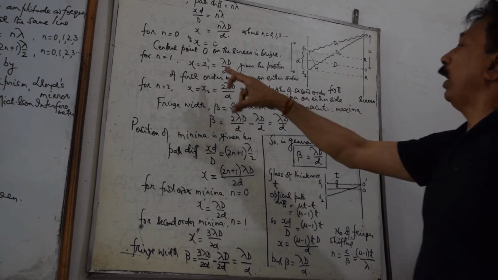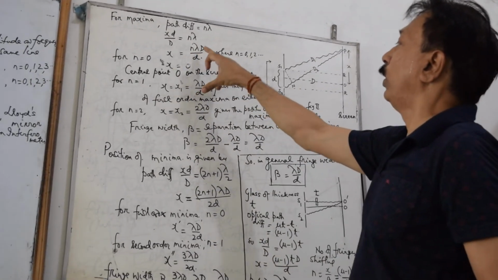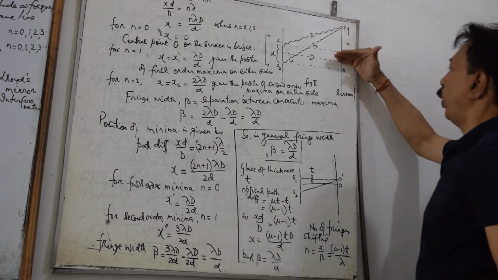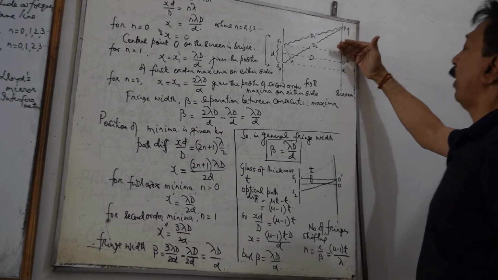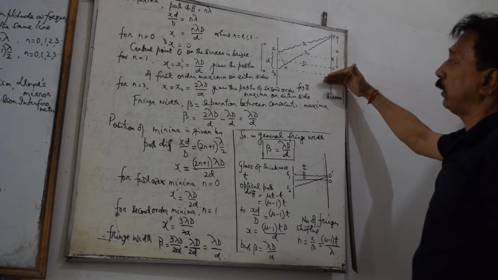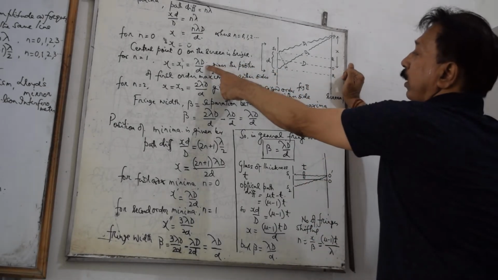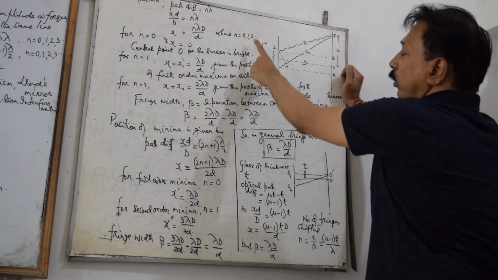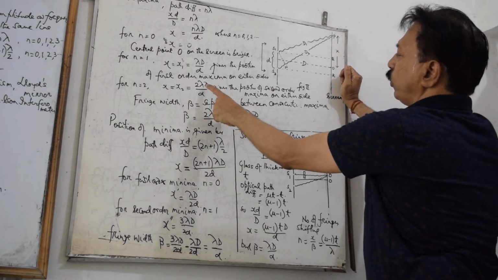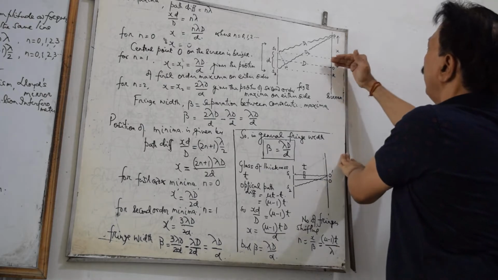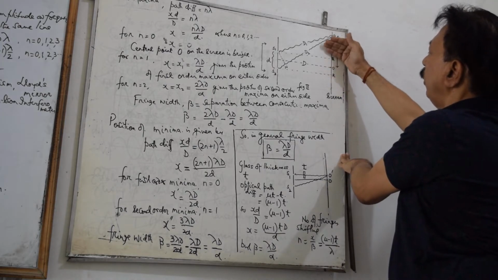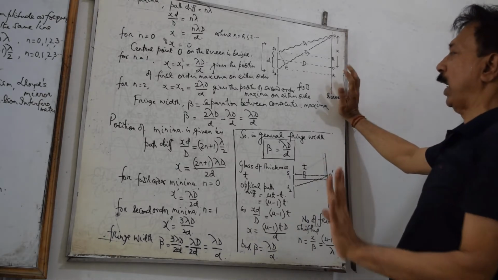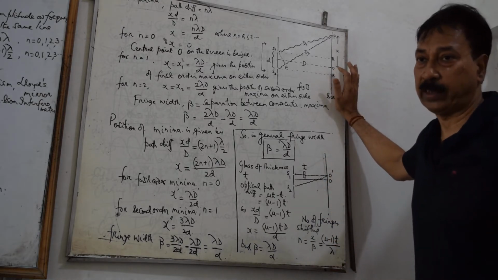For n equal to 1, you get x equals lambda D by d. On either side of the central point O on the screen, we will have the first order maxima at a distance lambda D by d. If you put n equal to 2, you get x2 equals 2 lambda D by d. So on either side of the central point O at a distance 2 lambda D by d, we will have maxima again, which is the second order maxima.